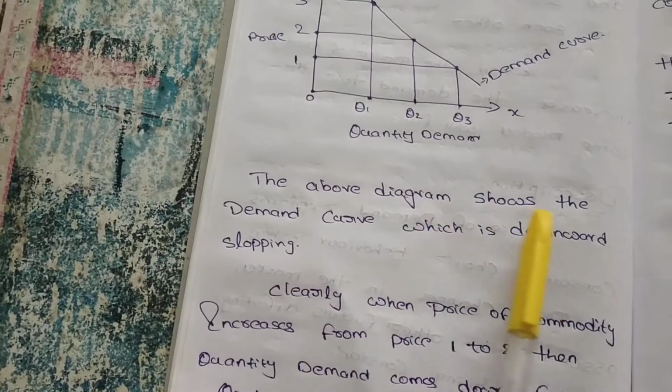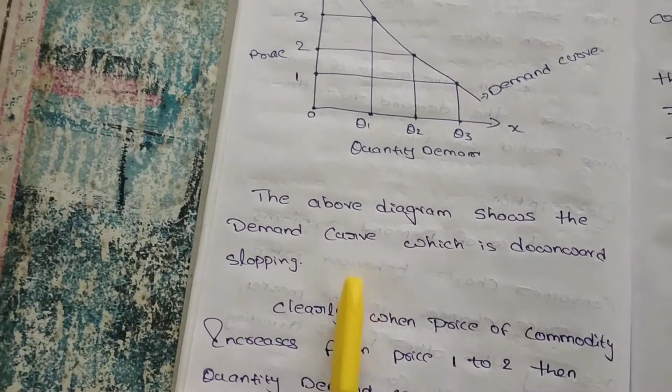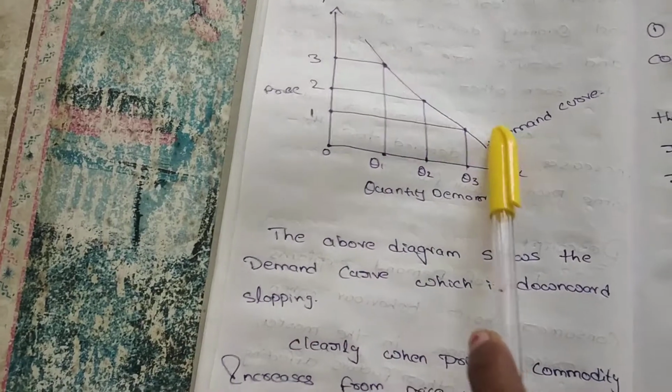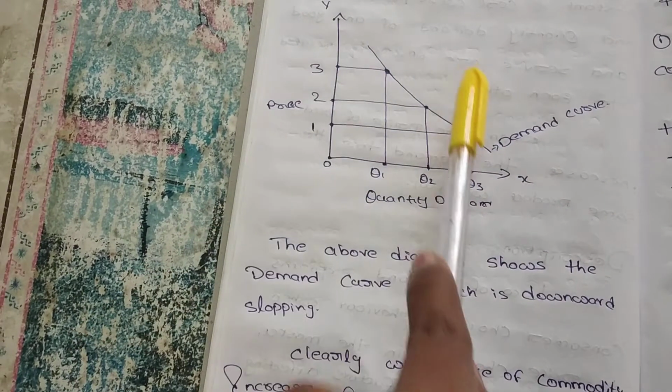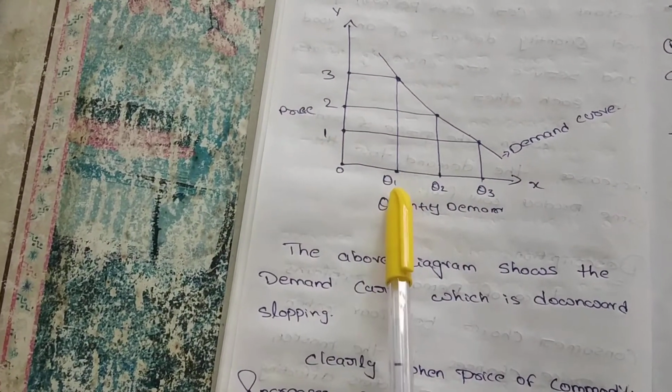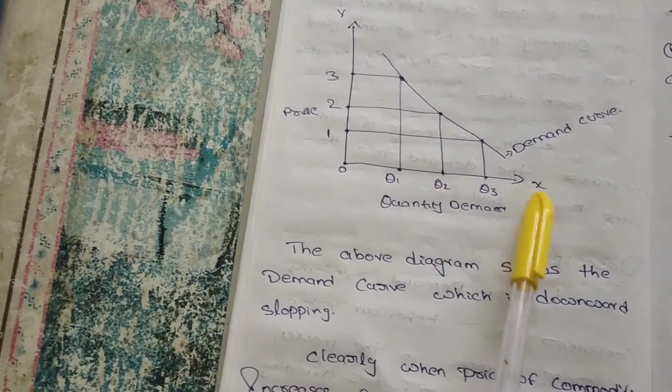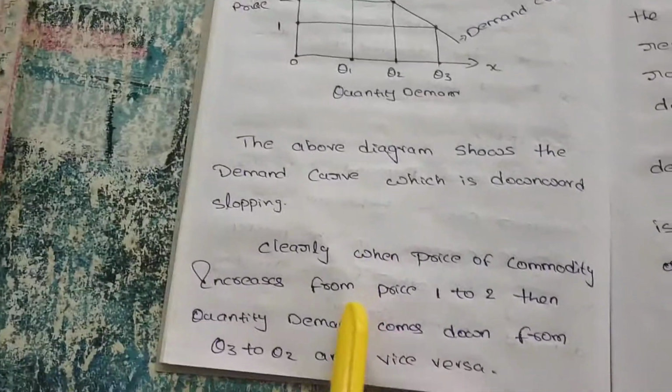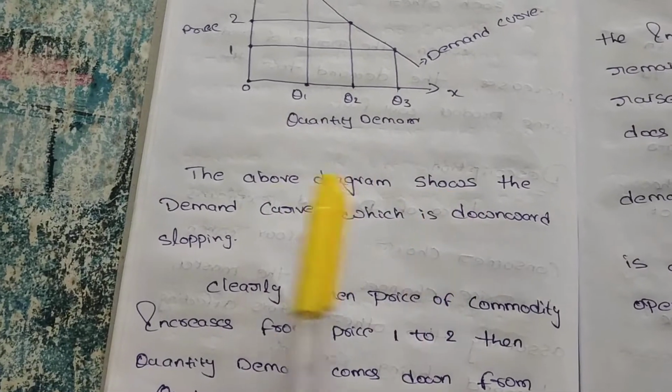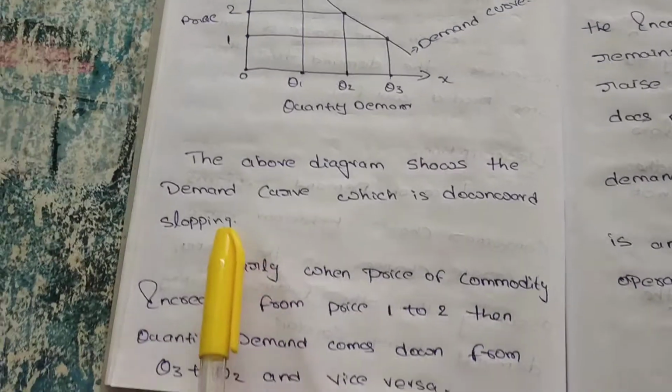The above diagram shows the demand curve, which is downward sloping. Upward sloping would mean it goes up from P1 to P2, but here it is downward sloping.